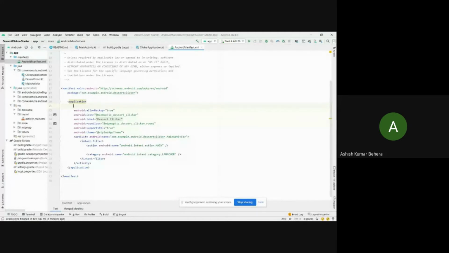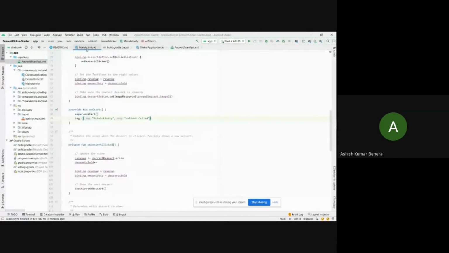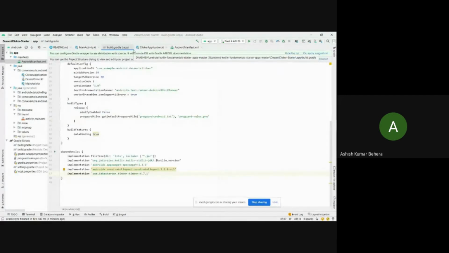So in order to do that, we need to add our naming convention here. android:name equals dot. Okay, so here's a recommendation, so we'll be using this one. Okay, guys, so till now we are done adding our Timber library and changing the default log statement into our Timber library. After doing so, let me just modify all our log statements into Timber log statements.